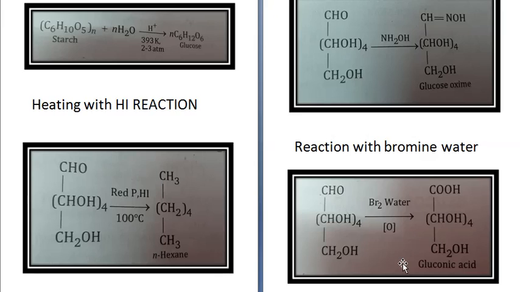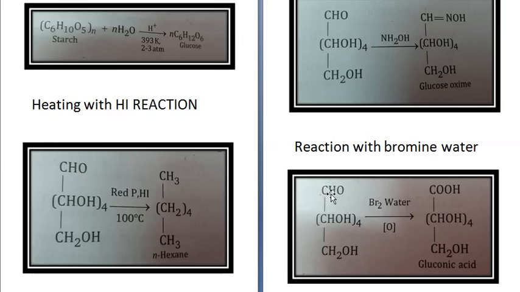Fructose does not show this reaction. So if you are asked to distinguish between glucose and fructose, this is one reaction through which you can show the difference between glucose and fructose. Glucose will decolorize the red color of bromine water. Fructose was not able to do it.